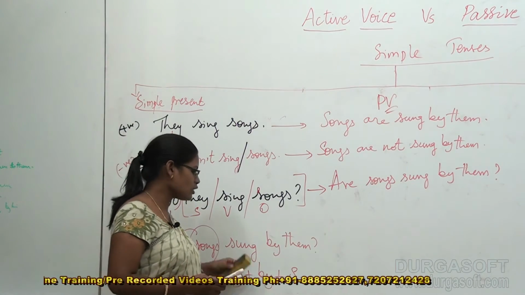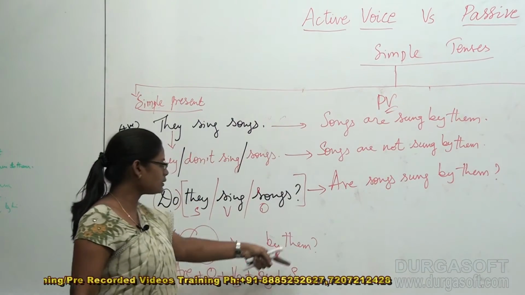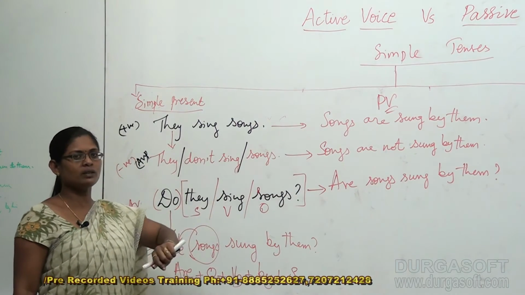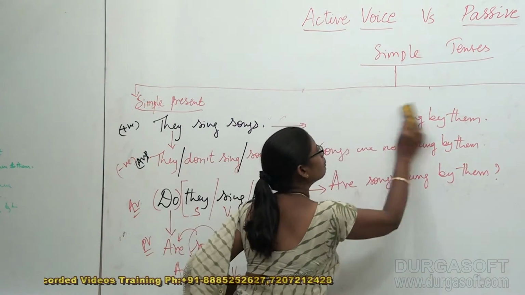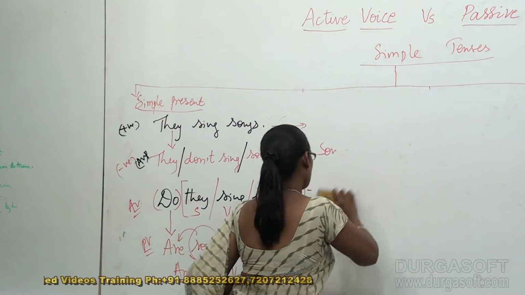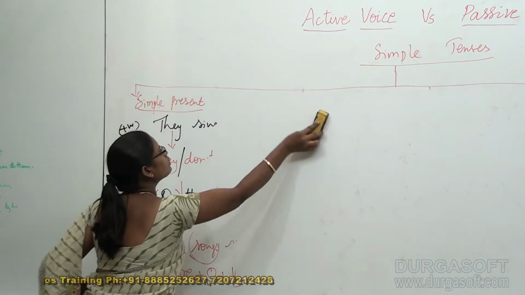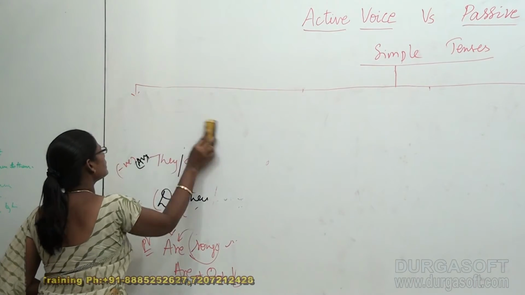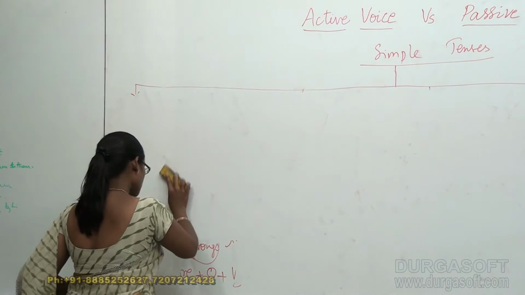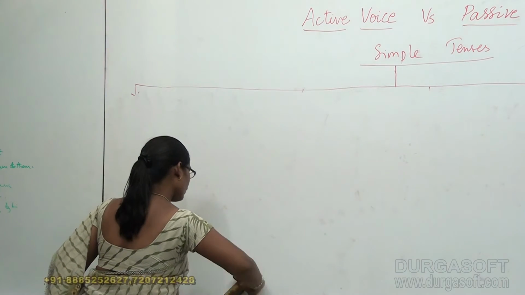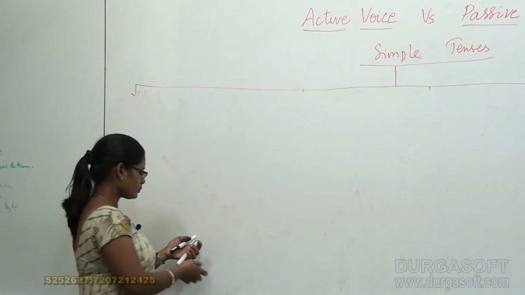Now I also would like to show you some examples with simple past tense. These are the examples that we have dealt so far only with simple present. Now we are going to do some more examples with simple past. Very quickly we are going to finish them, don't worry. We are going to explain you in the easiest method and follow the easy process to remember each and every point that we are discussing in today's class.